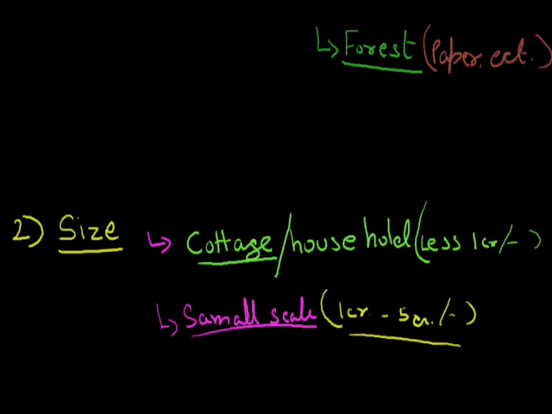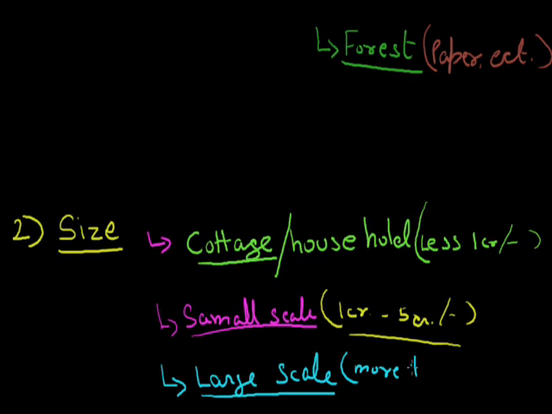Now the next type of industries is the large scale industry. In large scale industries, the investment is more than 5 crore, which is actually much more than 5 crore, means industries which are of thousands of crore, for example Reliance Industries, Tata, Videocon, and all the MNCs, multinational companies, come in large scale industries.